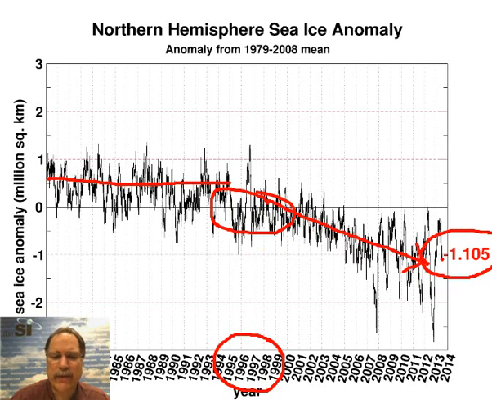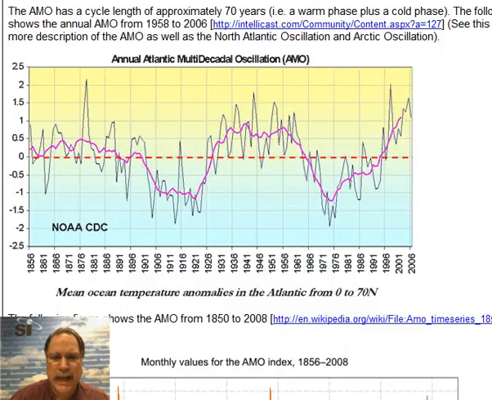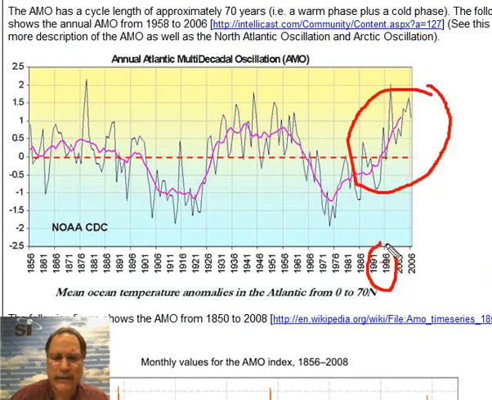Now let's focus in on the AMO that I just spoke of. Here's a plot of the annual AMO, going way back into the middle part of the 1800s. But this is the time frame we really want to focus in on. Notice right around the middle 1990s is when the AMO slipped into that positive phase, or warmer than normal phase.